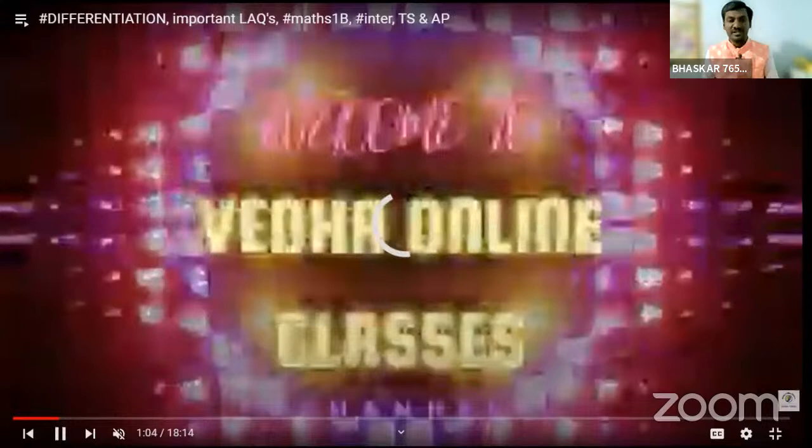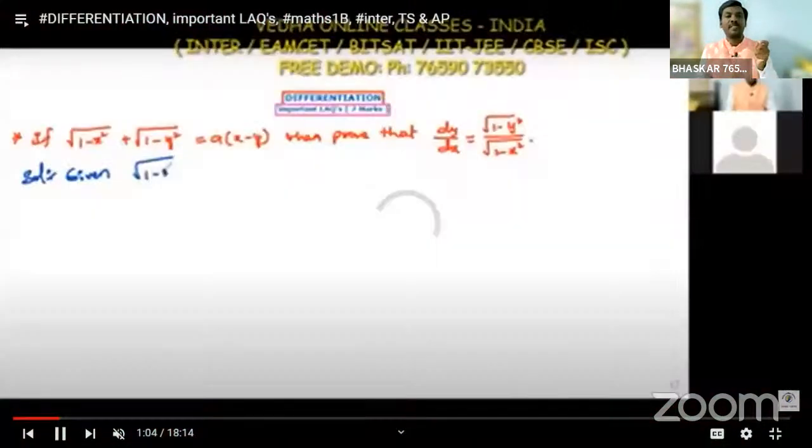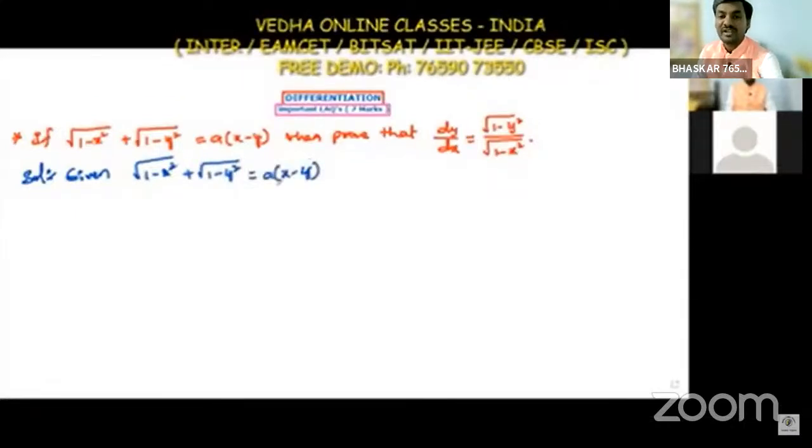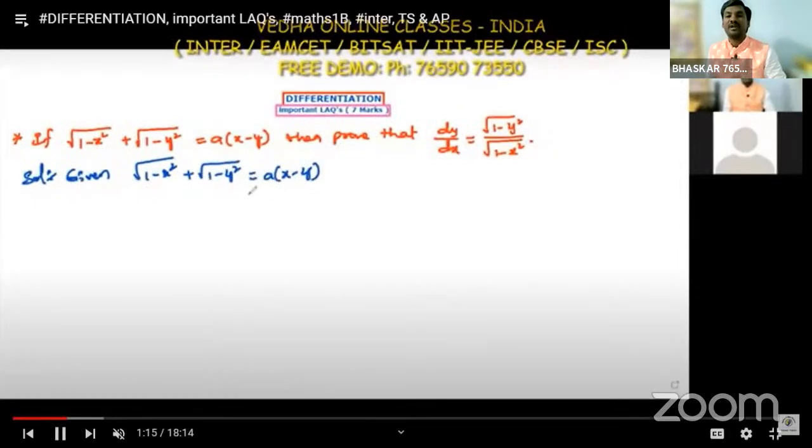Now we are going to discuss a question from differentiation, a most important LQ, long answer question. If root of 1 minus x square plus root of 1 minus y square is equal to a into x minus y, then prove that dy by dx is equal to root of 1 minus y square divided by root of 1 minus x square.